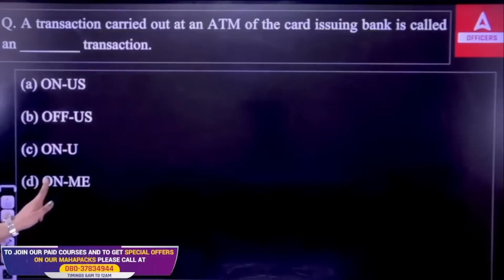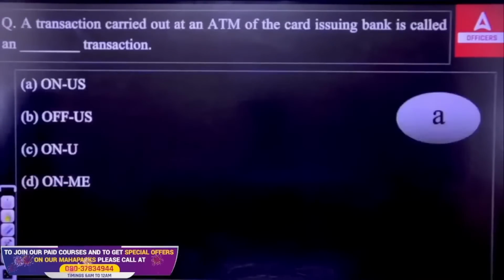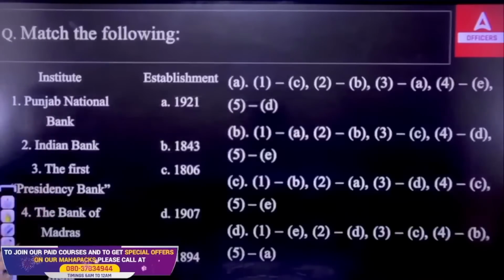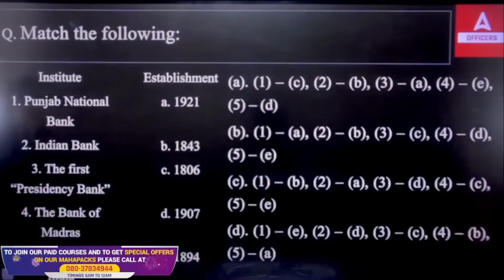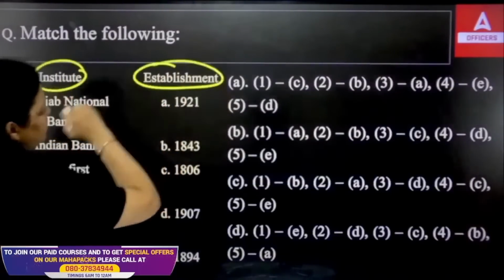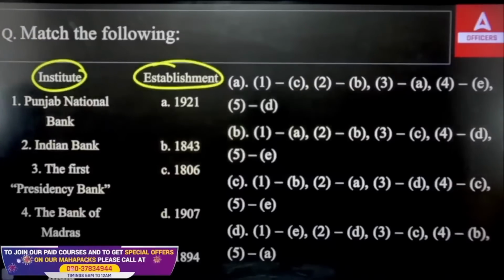Okay, so the right answer is A. Next question. Match the following. So we have the institute here, we have the establishment of the institute, and we have to match them.